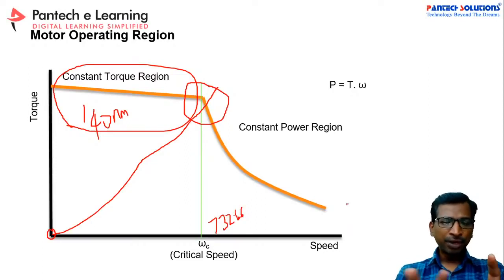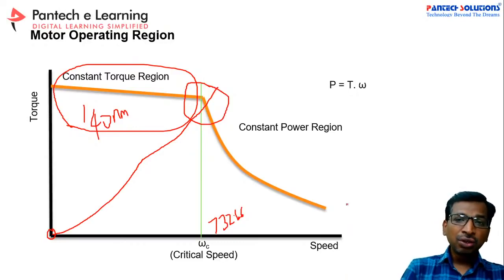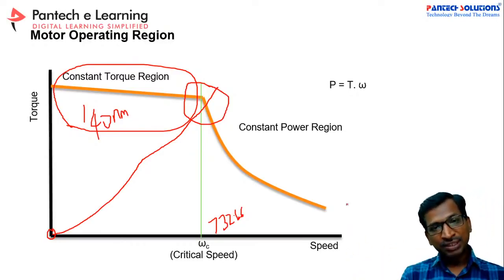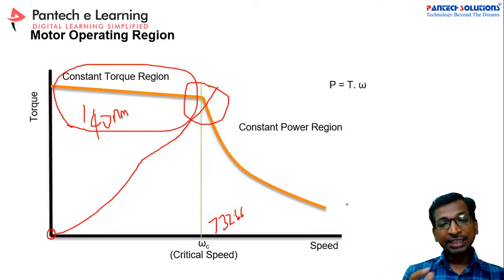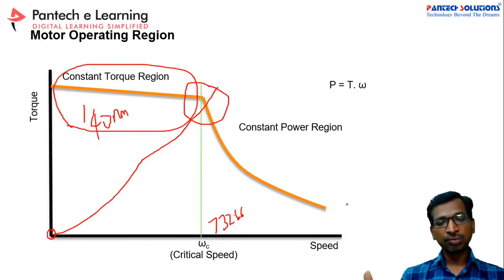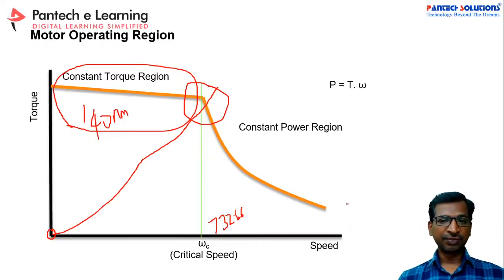You can have a variety of options to control the motor, even when it is higher than the critical speed. That kind of facility is available on electrical motors, not in IC engines. In that case, we can get a maximum power with a lesser rating. That is the advantage of electrical motors. To achieve that concept, you have to apply field-oriented control methods to improve the performance of the particular vehicle.